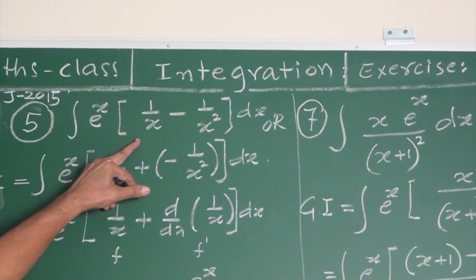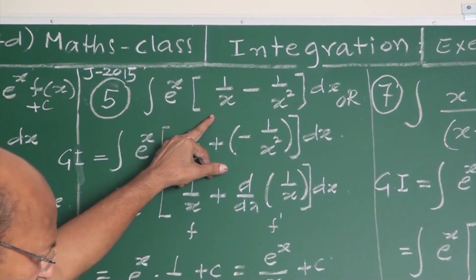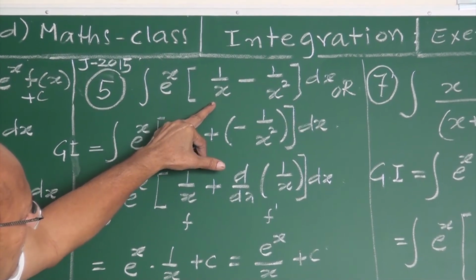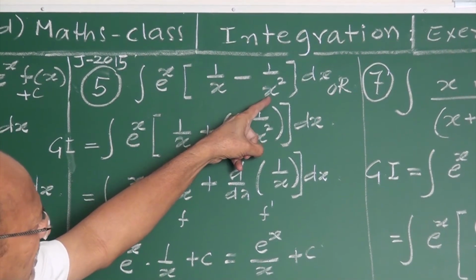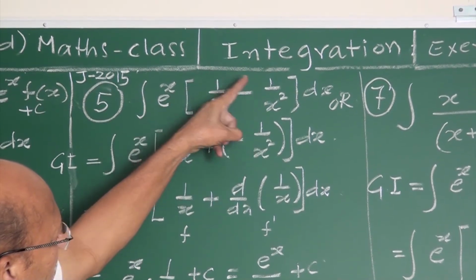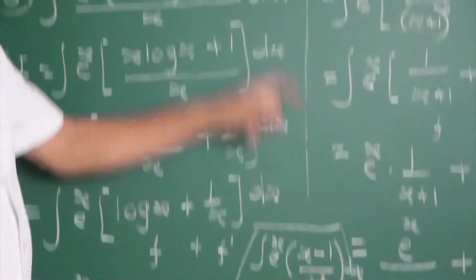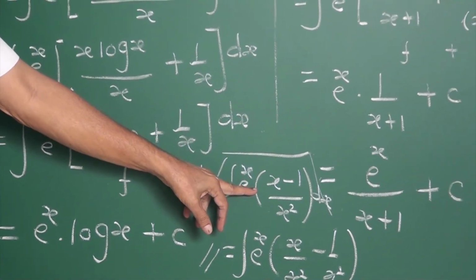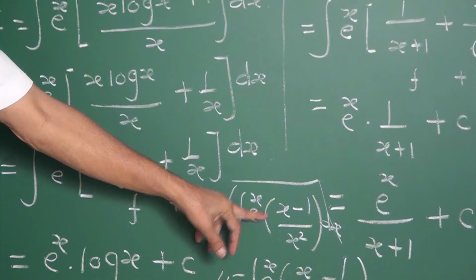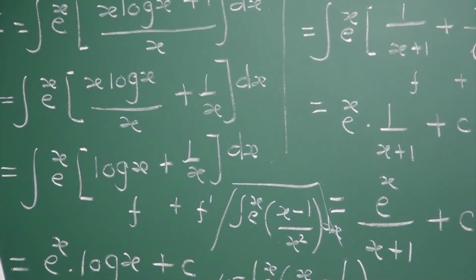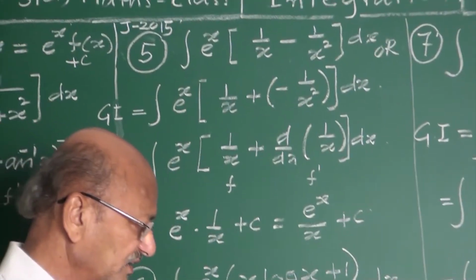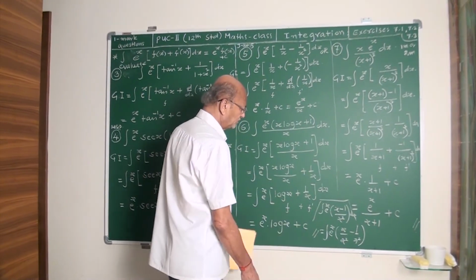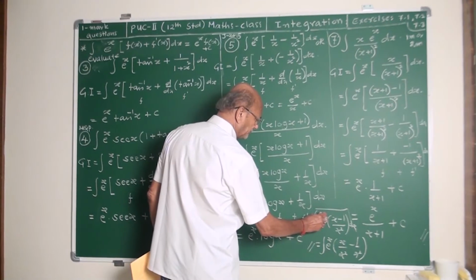This form is there in your textbook, but while setting the question paper, the examiner may take the LCM x square and simplify, giving x minus 1 upon x square. The nature and appearance of the same example may change by simplifying this bracket. x minus 1 upon x square is nothing but this itself. My friends, you note this step.